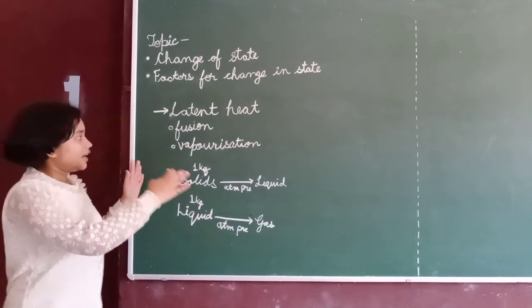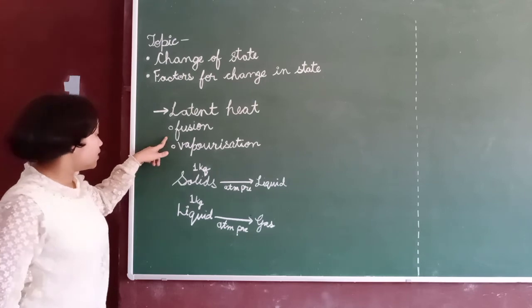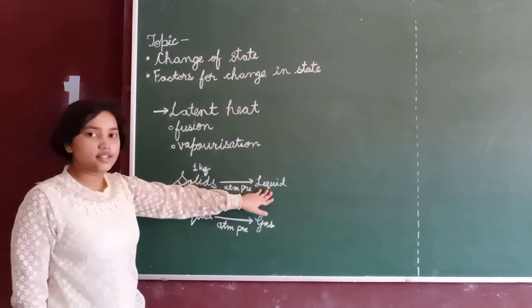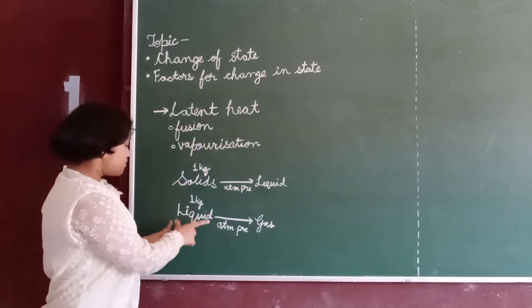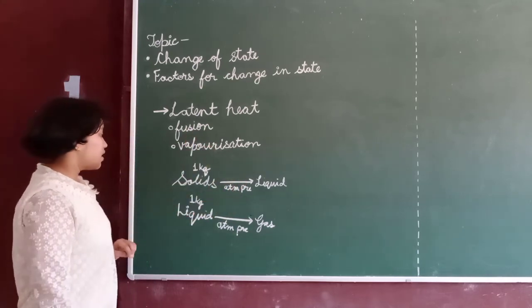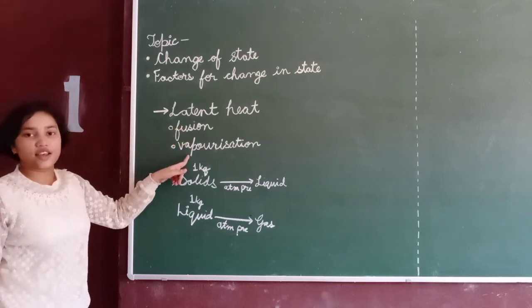So this is the latent heat of fusion and vaporization. Fusion occurs when solids are changing into liquids, and when liquids are changed into gas, then vaporization occurs.